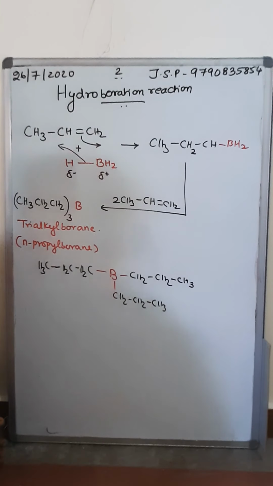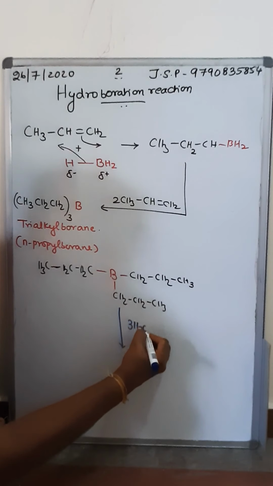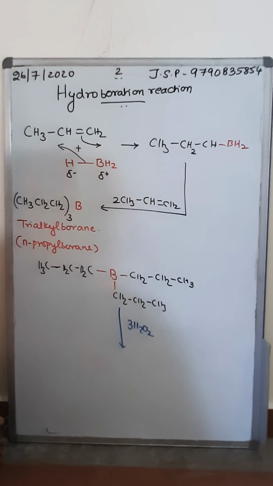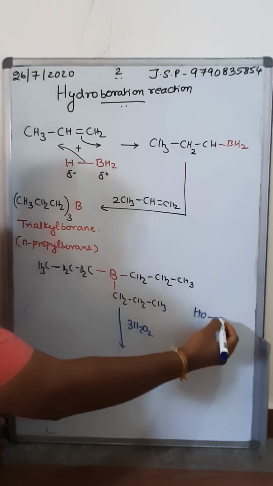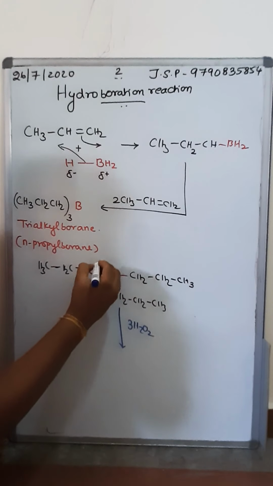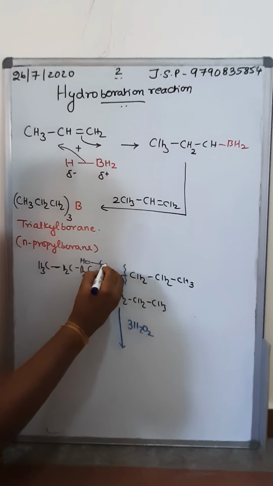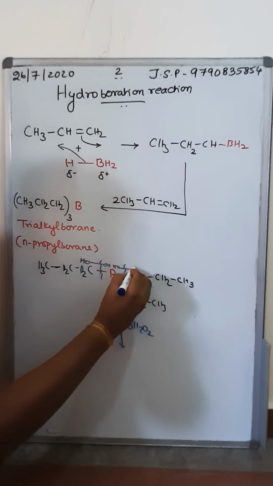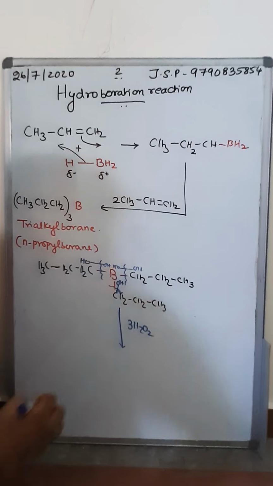How many molecules of peroxide is the question? I am going to add 3 molecules of peroxide, which I can write as HOOH. I am going to break the molecule like this, so one OH here, another OH here, and so on. Totally 3 peroxides are added.